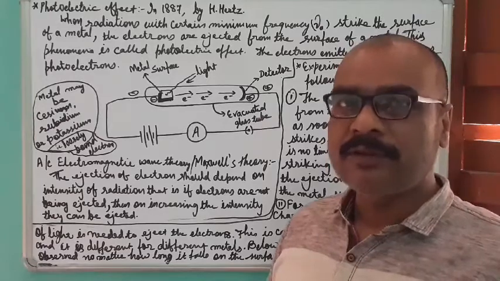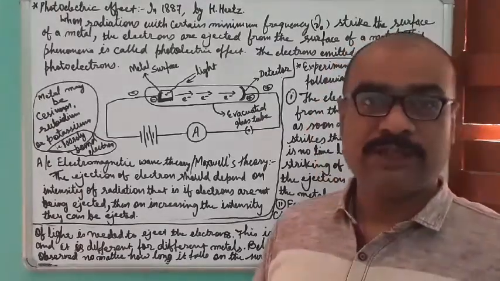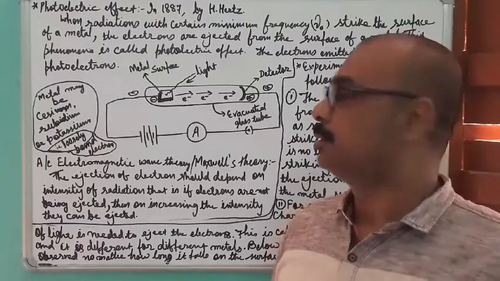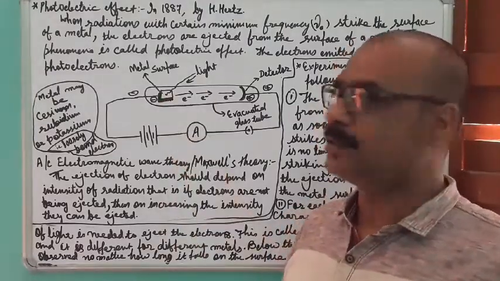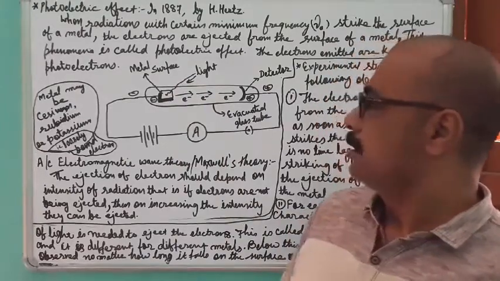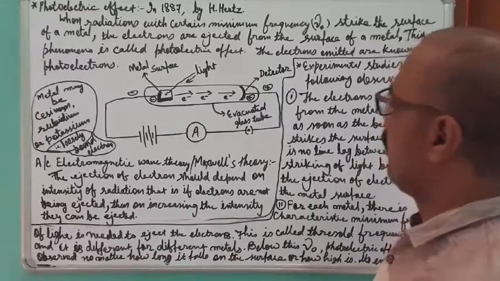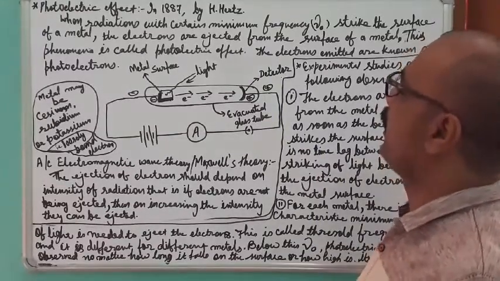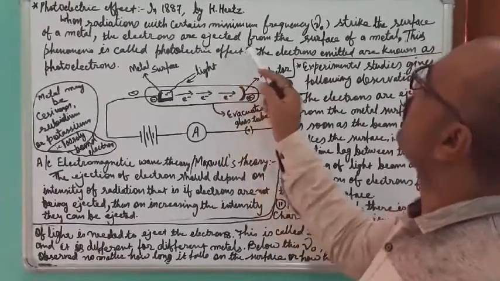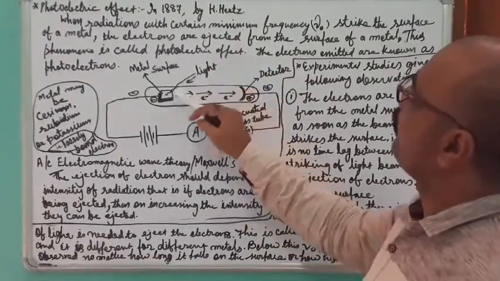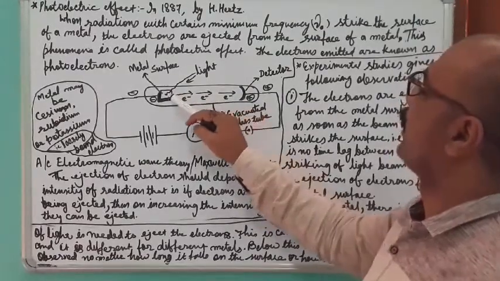Less energy is needed to have a photoelectric effect. What is the photoelectric effect? In the photoelectric effect, if light falls on the metal, that means light energy falls on it, then this metal releases certain electrons.